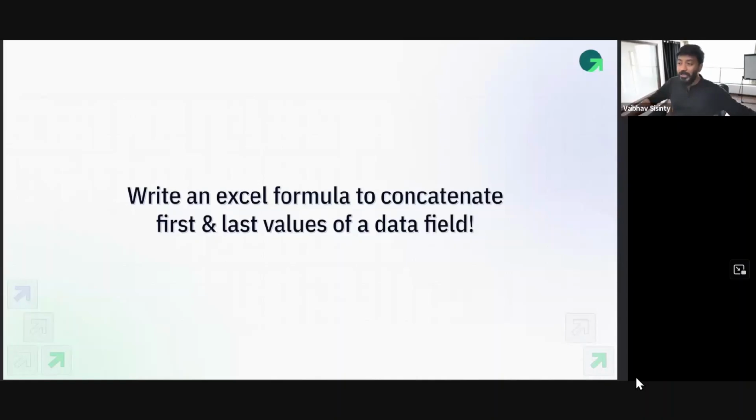Guys, by the way, what I show right now are very simple use cases, but there are much more advanced use cases that you can do as well. Let's start with something like concatenate. I'm sure a lot of people know what concatenate is. Let's use this file for that. And I will share all these work files with you guys as well.